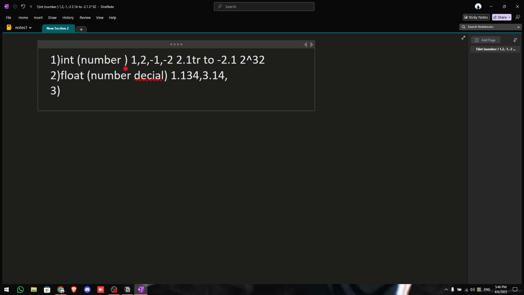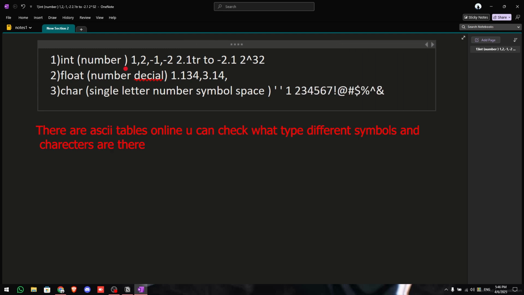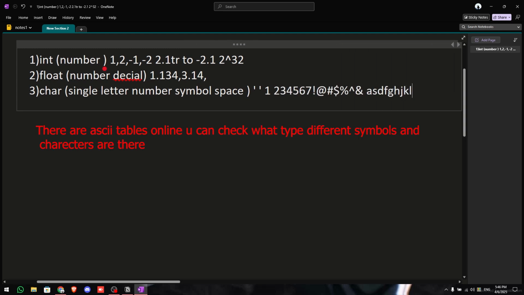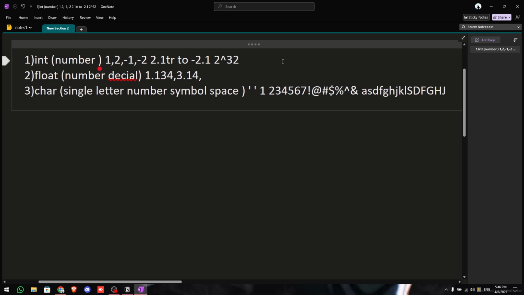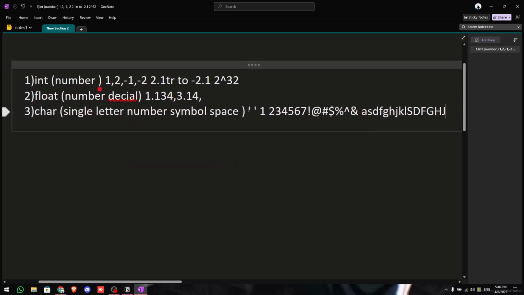The third type is what we call a character. Okay, character generally refers to only a single letter, number, symbol, even a space. That's all. It is generally denoted with single quotation marks, any space, let us say a number. So these and ABCD, lowercase and uppercase, all of them are basically known as characters, but only when one comes do we call it a character.